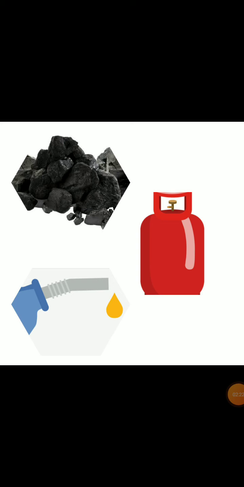These fossil fuels help in generation of electricity. A large amount of fossil fuels is needed to generate heat. When they are burnt, they produce heat, and then the heat energy is converted into electrical energy. So, there is a large need of fossil fuels.